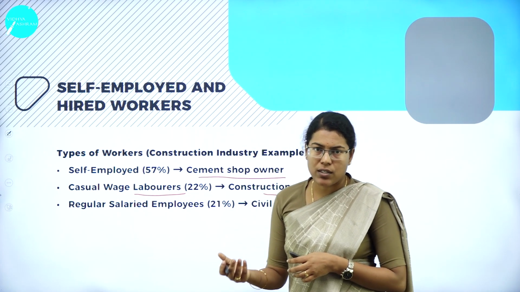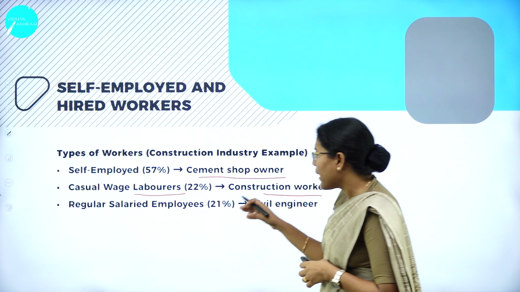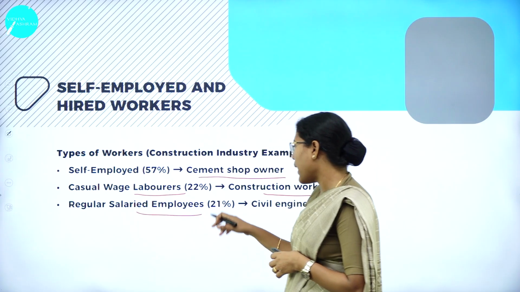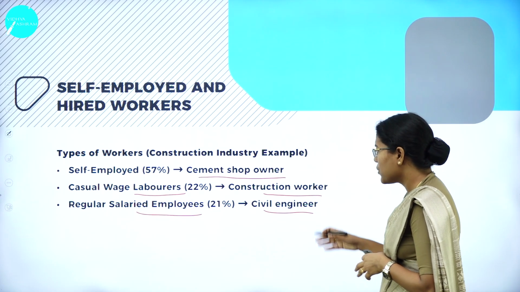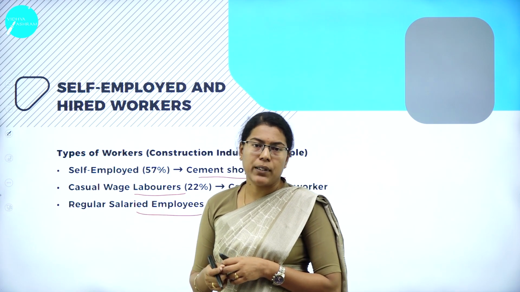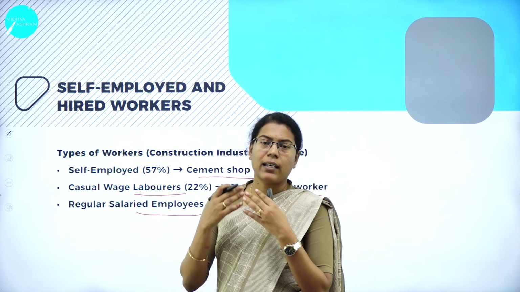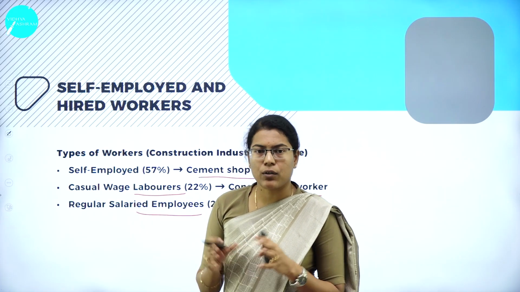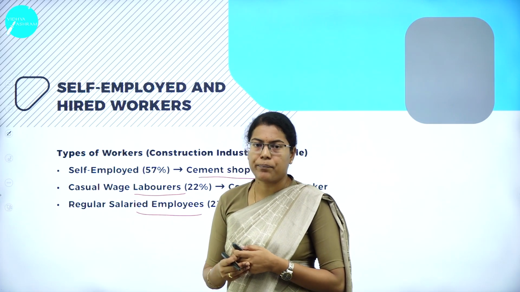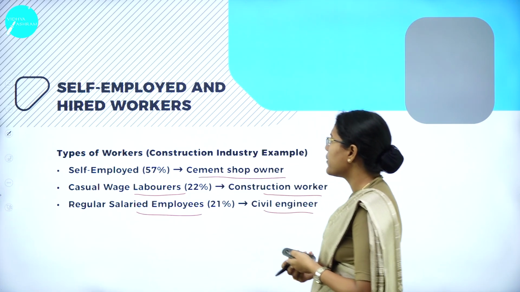They work for wages on a daily basis. And some of the regular salaried employees can be the civil engineer. The civil engineer will be appointed by the construction company to oversee the plan, design and construction of that particular project or building, etc. So this is self-employed and hired workers.